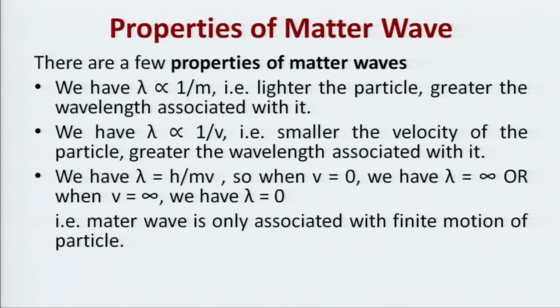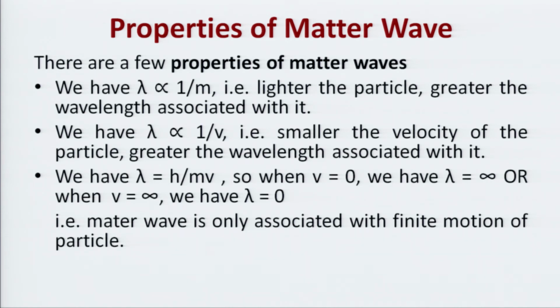Now, the very important part, that is the properties of matter waves. There are a few properties of matter wave. One, lambda is directly proportional to 1 upon m. The lighter the particle, the greater the wavelength associated with it, and we can only measure the wavelength when it is observable. If the wavelength is very small, we cannot observe it. So, for a lighter particle only the wavelength can be seen.